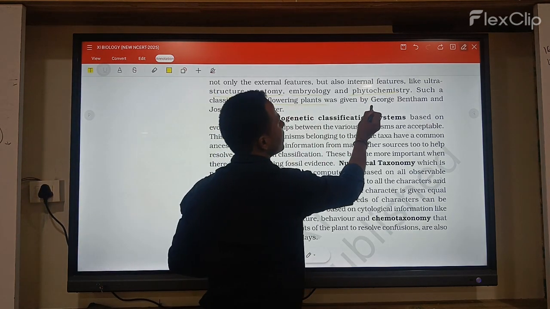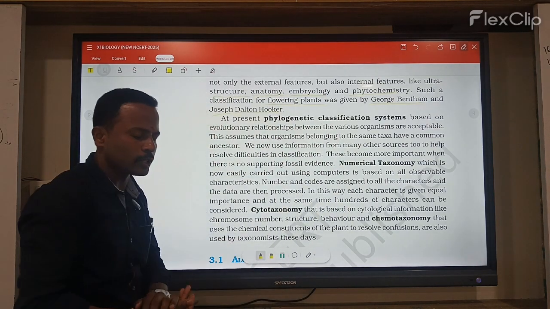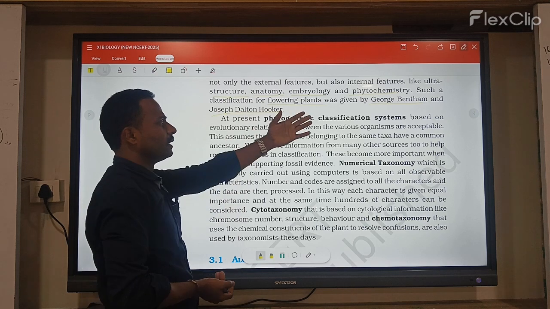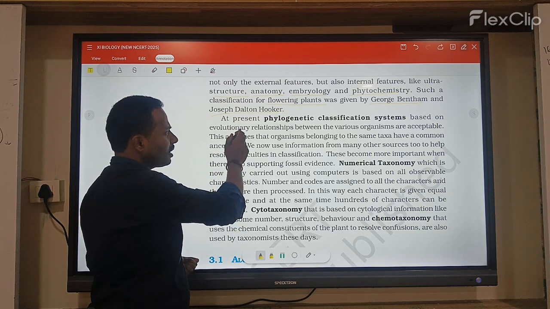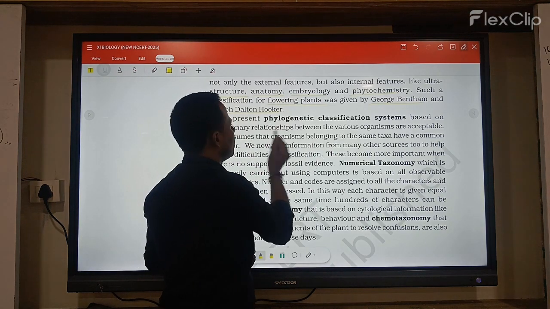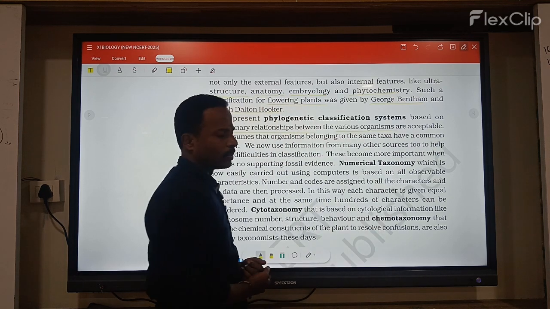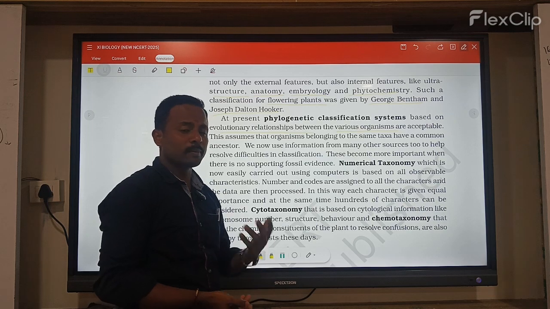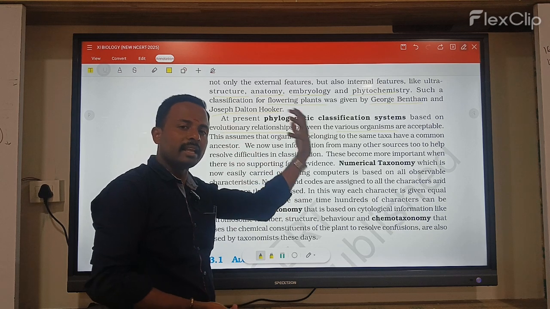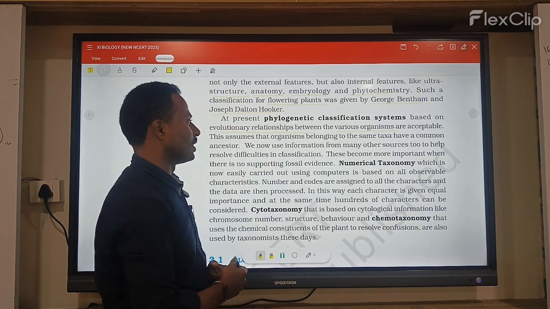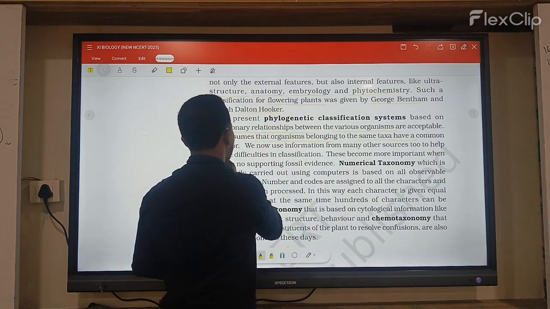The classification of flowering plants was given by George Bentham and Joseph Dalton Hooker. This natural system of classification was proposed by these scientists. Next, at present, phylogenetic classification, based on the evolutionary relationships between the various organisms, is acceptable. This phylogenetic system is accepted by scientists because it differs from the previous systems. It assumes that organisms belonging to the same taxa have a common ancestor.